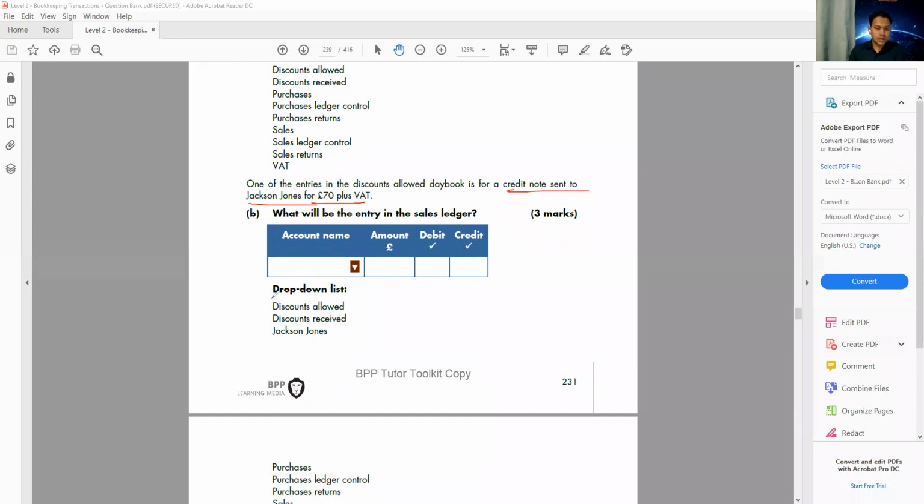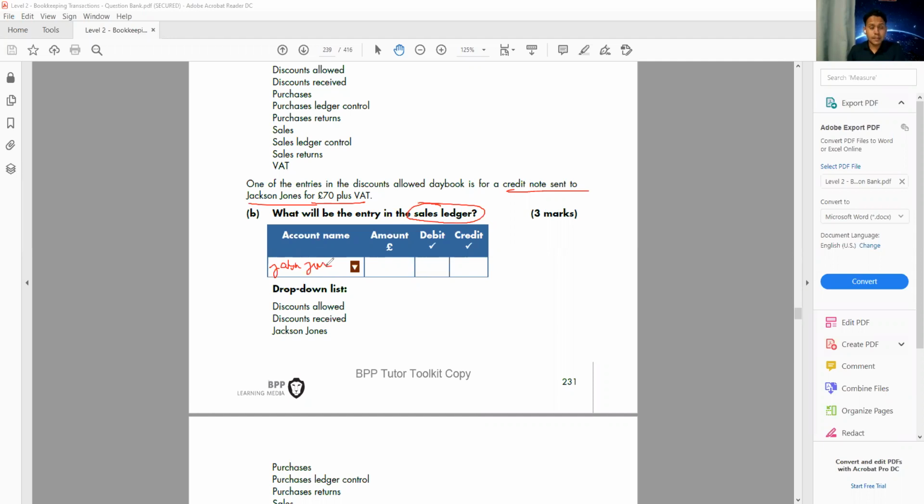So this is the individual account. How do I know? This is a sales ledger account. As soon as I see the sales ledger, I understand it is an individual, a one-person account. When I see sales ledger control, I understand this account is for all the credit customers. This is for one person, so I'm going to write his name, Jackson Jones.